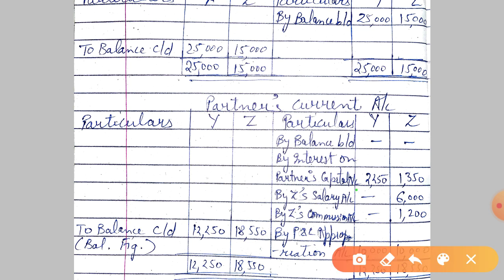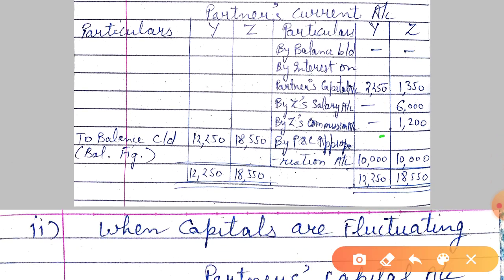These amounts we get from the profit and loss appropriation account, everything related to the partners. And the profit, this profit 10,000 each of both the partners. We will total this credit side and subtract from the debit side. Nothing is there, so the entire amount will be carried down. This balancing you have studied in class 11th ledger.